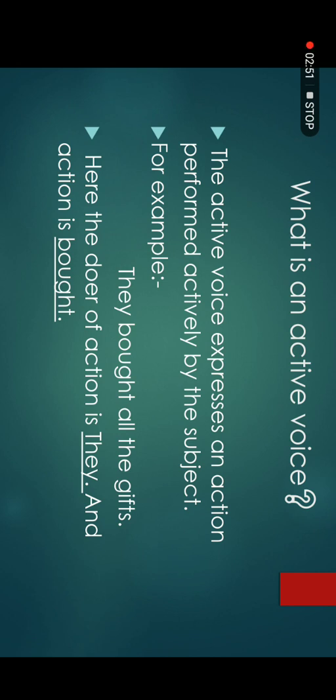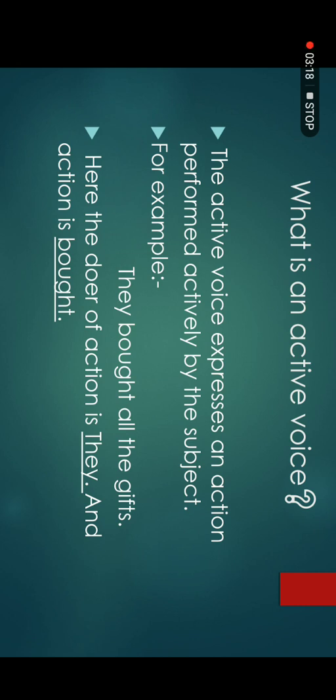Bought is the past form of buy. They bought something. What they bought? They bought all the gifts. They is subject, bought is action, and all the gifts is object. So the main action is performed by the subject they. The action that was performed is bought, and the object, what they bought, is gifts.